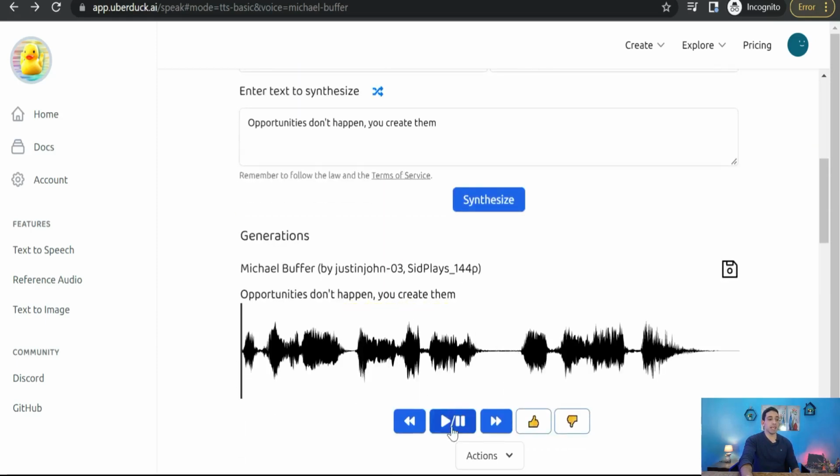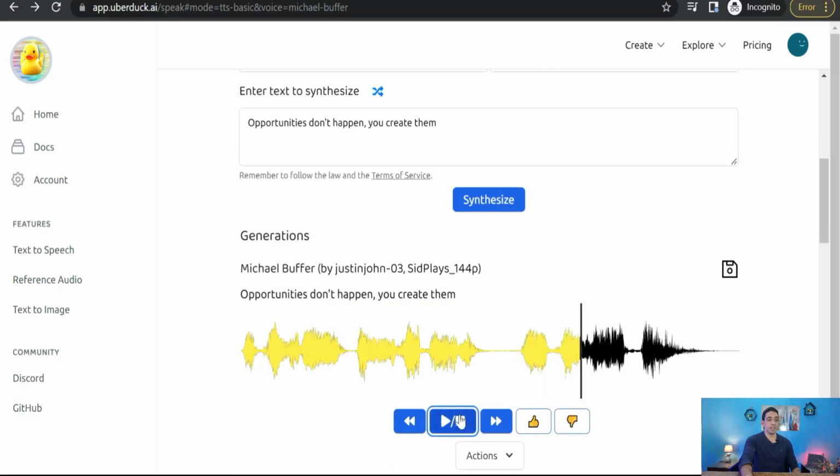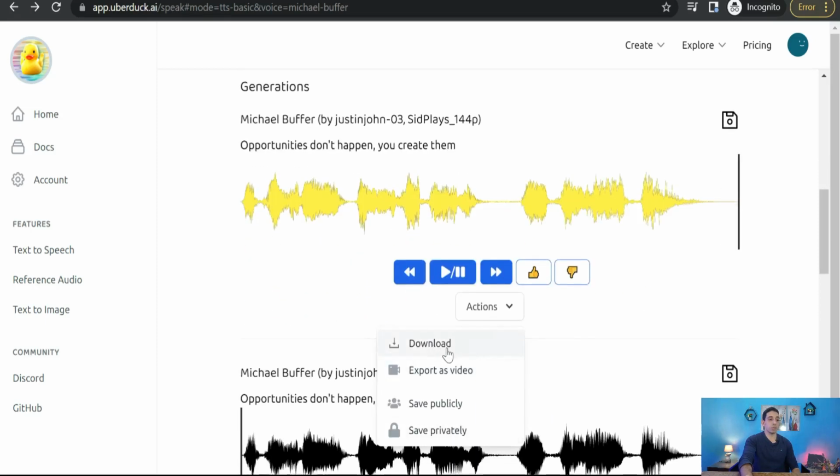As you see, opportunities don't happen, you create them. Perfect voiceover of a celebrity. You can use this generated voice from actions. Here you can download it, export it as video. Here you will find a studio to make your video, save publicly and save privately.